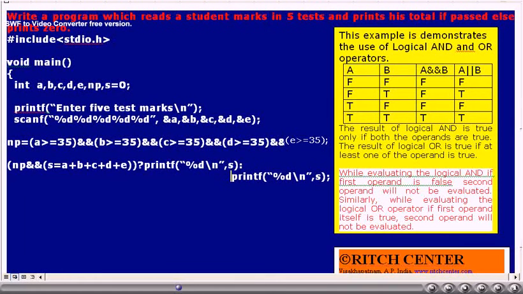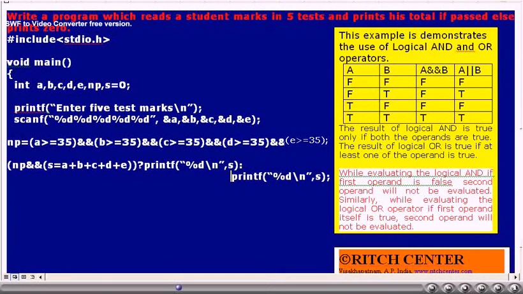So if the candidate has passed in all the tests, simply his total will be printed, otherwise the s value is printed no doubt, but what is the value of s? If np is 0, the sum is not at all going to be evaluated. Thus, s value will be 0.